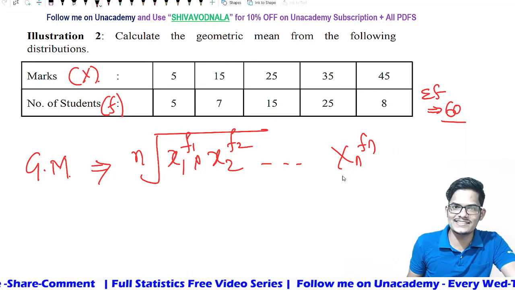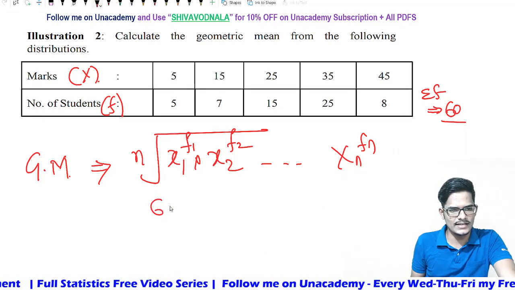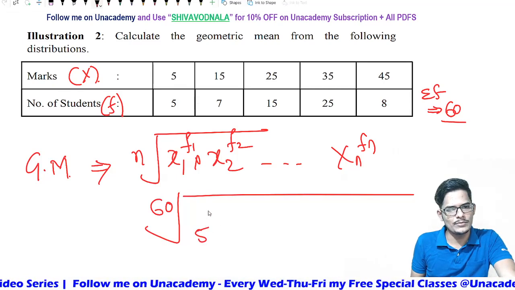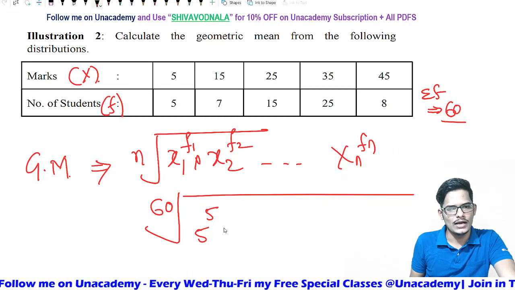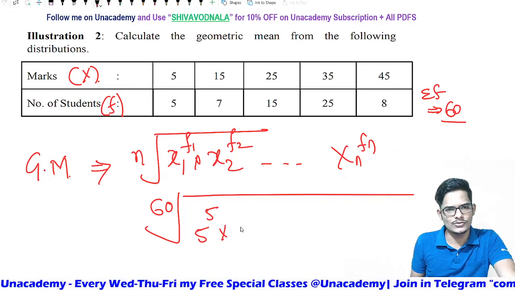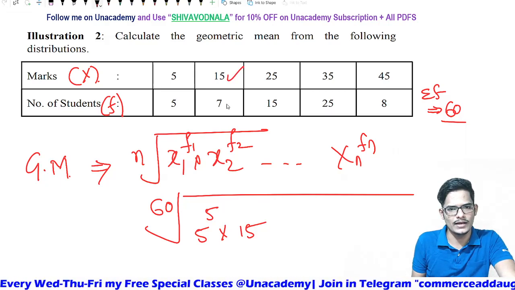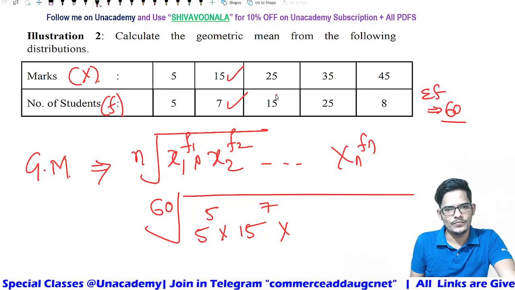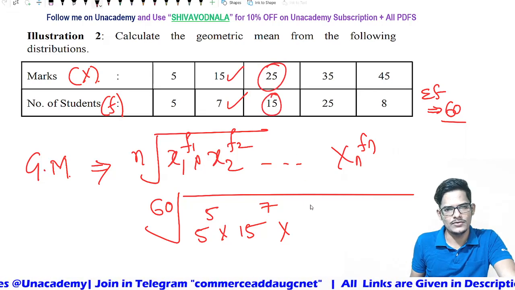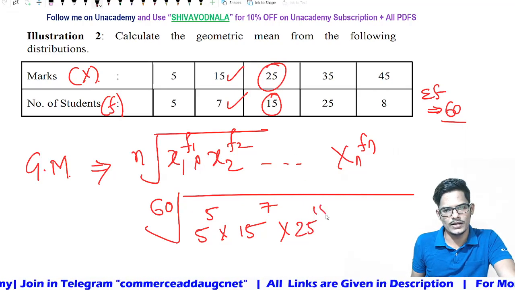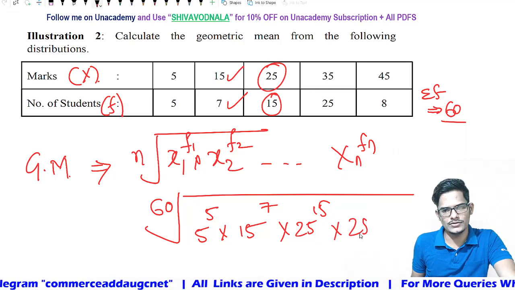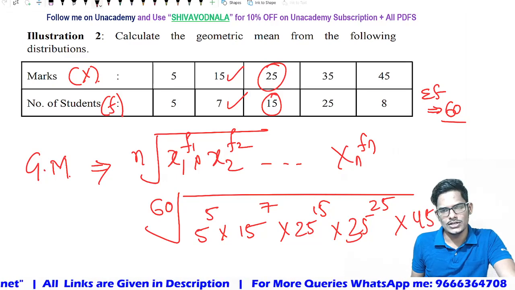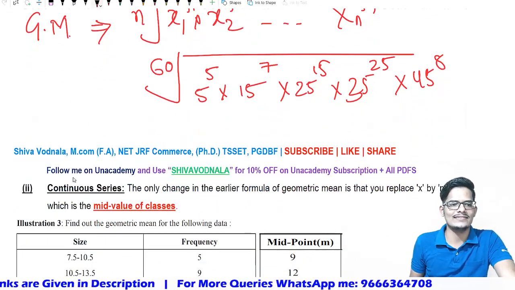Now it is the 60th root of this observation. The 60th root of x is how much? 5 power 5, since f1 is 5, and what is x2? x2 is 15 and f2 is 7, so 15 power 7. x3 is 25, f3 is 15, so 25 power 15, into 35 power 25, into 45 power 8. So if we do the multiplication, then we will get an answer.